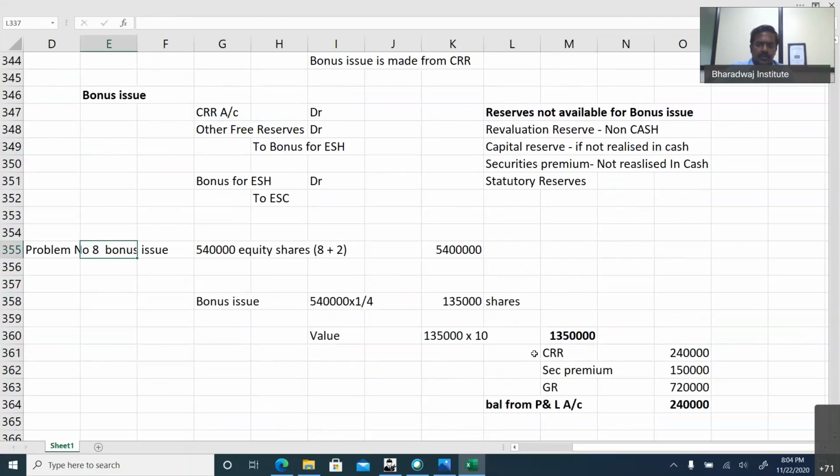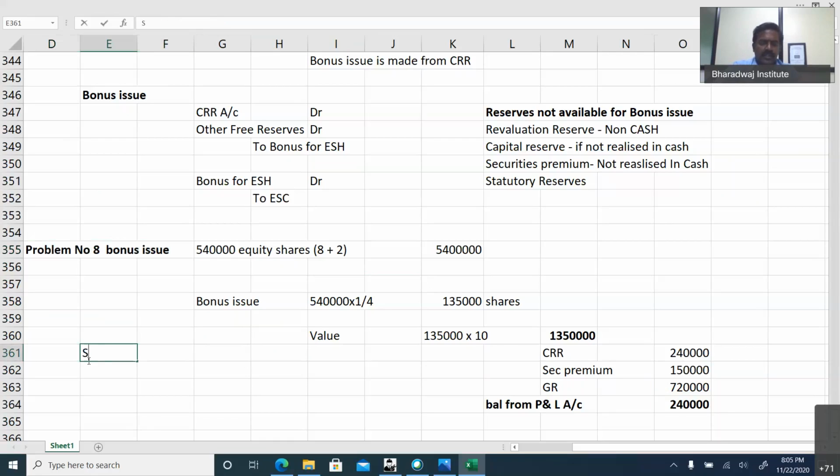So bonus issue from CRR 2,40,000, from securities premium 1,50,000, from general reserve 7,20,000. Balance you can take from P&L account. If you want to pass the journal entry, it will be CRR account debit 2,40,000, securities premium 1,50,000, general reserve 7,20,000, then P&L account 2,40,000 to bonus to equity shareholders. So bonus issue may be tested for 1 mark.